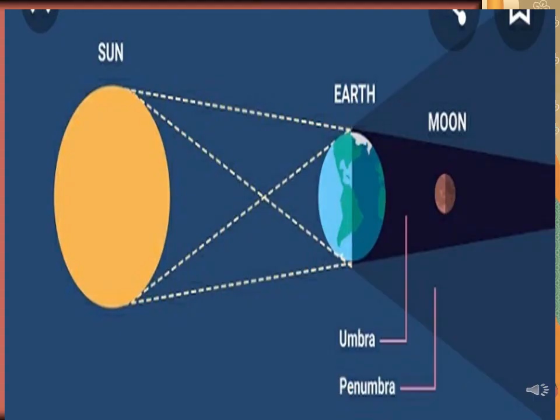Lunar eclipses are safe to view without any eye protection. That means we do not need any special type of glasses to watch the lunar eclipse. We can safely view the lunar eclipse with our naked eyes.